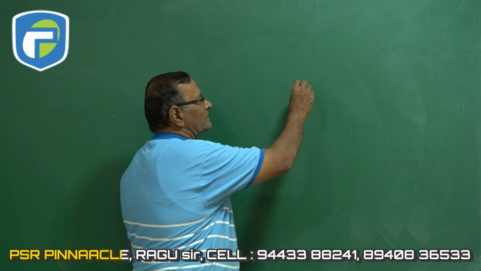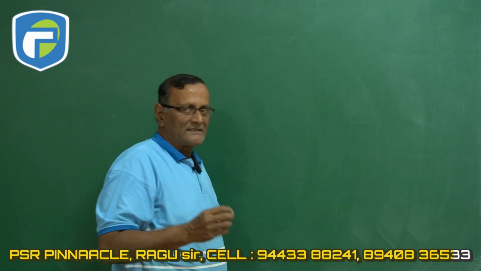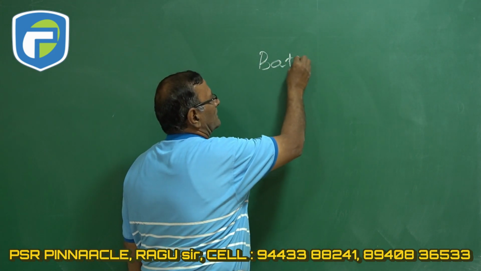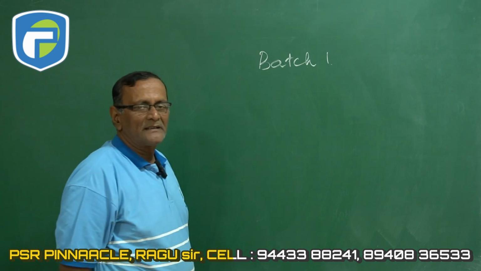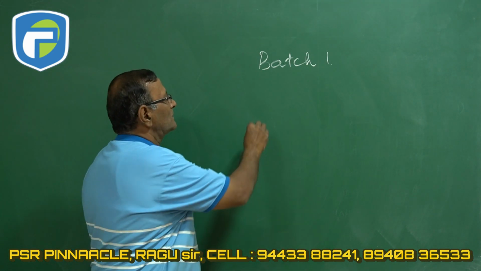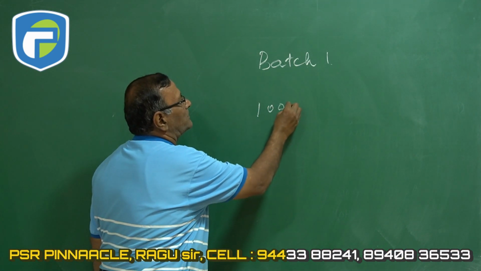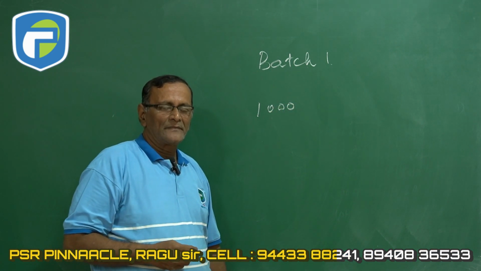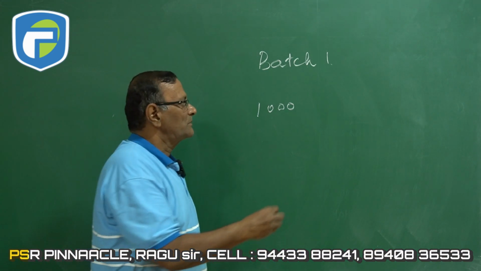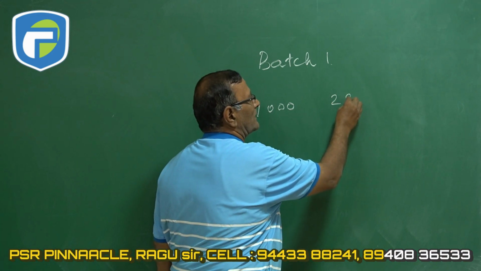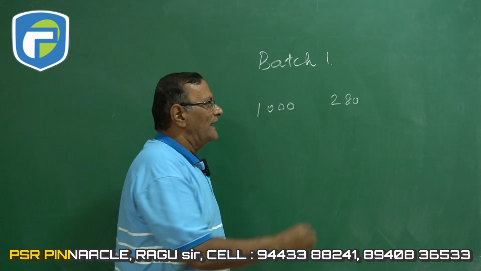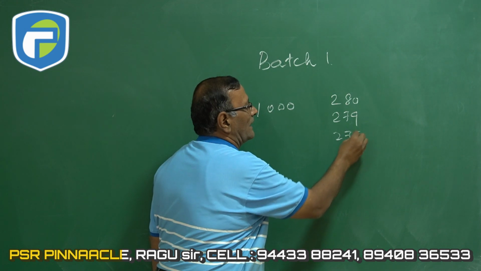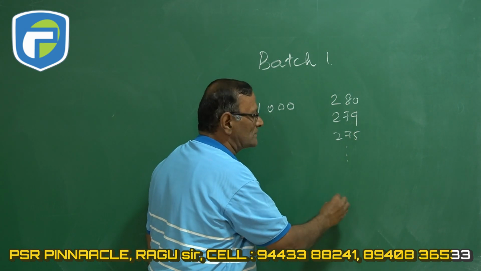So now suppose in JEE mains there are many batches, you all know that. So suppose let us take any one batch, right? Batch 1. In this batch, in case let us assume some 1000 students are appearing for the exam, right? So based on the difficulty level of the exam, the marks will vary. Suppose let us assume the first student gets 280 marks as the first mark, and then the next student gets 279, right? 275 and so on till the 1000th.